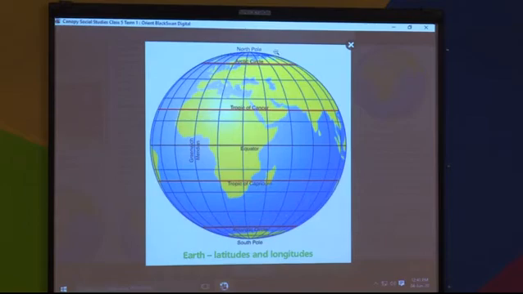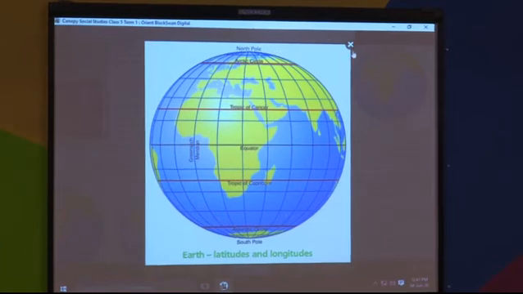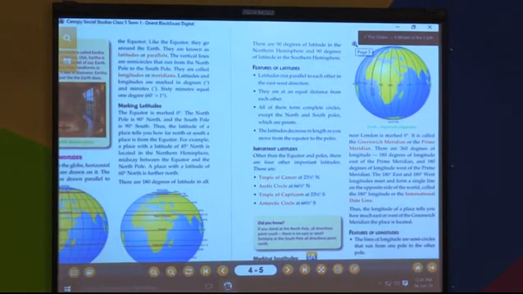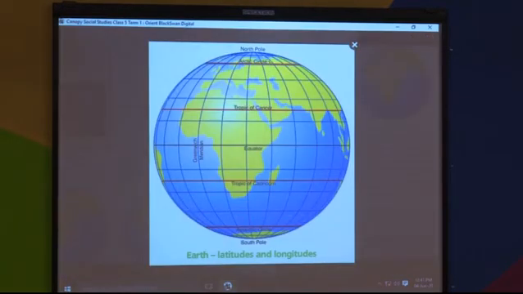Yes, so the latitudes are decreasing as they go up or down from the equator. Then the latitudes complete the circles towards the North Pole and South Pole. See here, they complete the circle towards North and South. Now as I told, the North Pole is 90 degrees, the South Pole is also 90 degrees.